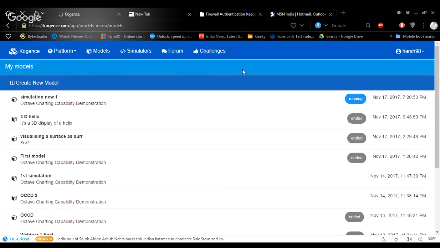Now you can see that the simulation is already running on the cloud. Now it's time to visualize the model.